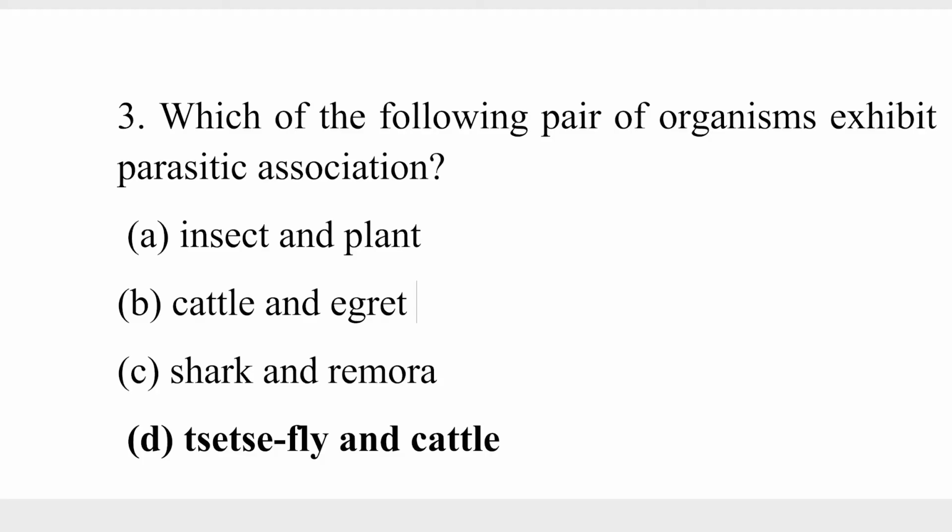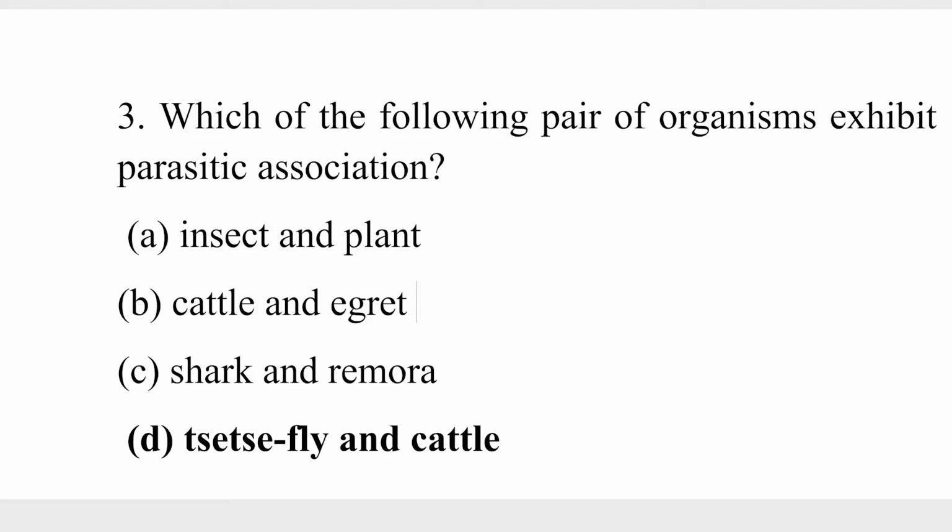In the case of the cattle and the egrets, the egrets feed on some parasitic ticks on the body of the cattle, thereby helping the cattle remove those ticks. So it benefits both of them, and it's not parasitic.